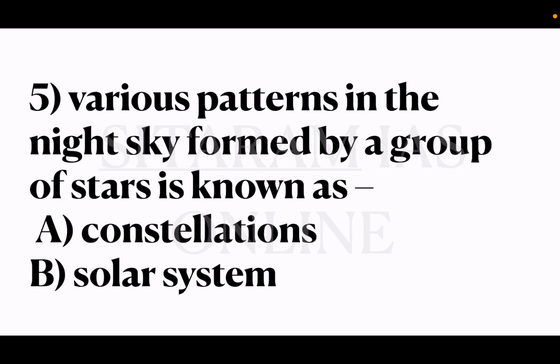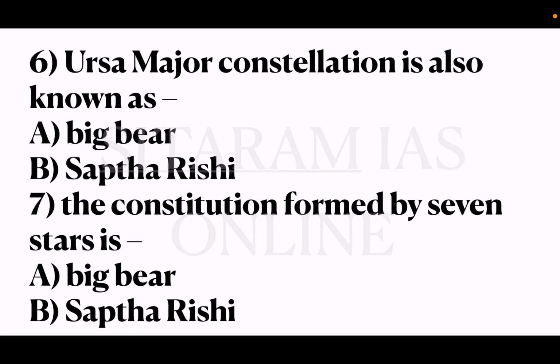Now coming to sixth question, Ursa Major constellation is also known as option A Big Bear, option B Saptarishi. So it is also known as Big Bear. And Saptarishi is called as 7 stars. It is a combination of 7 stars and it is a part of Ursa Major constellation. Saptarishi is a part of Ursa Major constellation, whereas this Ursa Major constellation is also known as Big Bear constellation. So here option A is the correct answer.